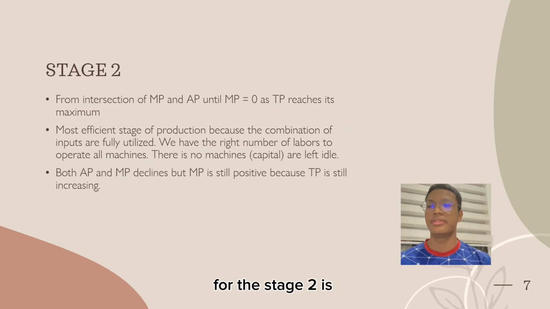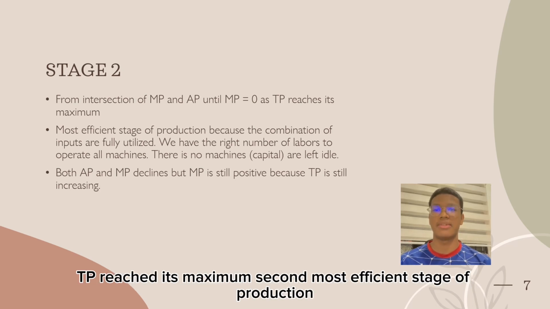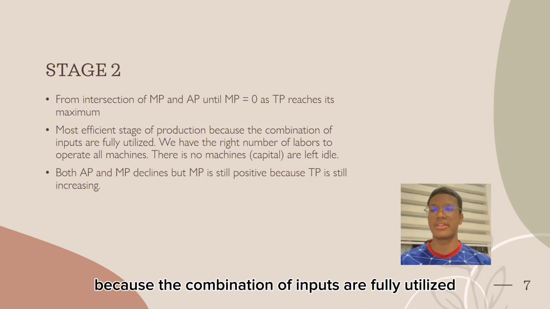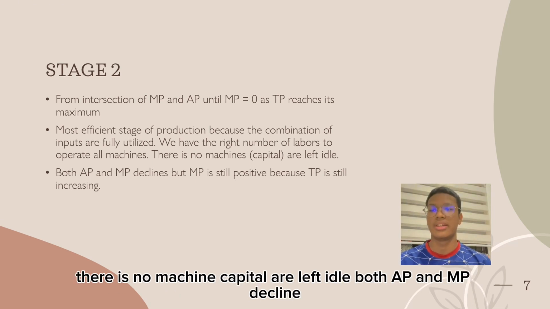For stage 2, first, from the intersection of MP and AP until MP equals 0 as TP reaches its maximum. Second, it is the most efficient stage of production because the combination of inputs is fully utilized. We have the right number of labor to operate all machines. There is no machine capital left idle.